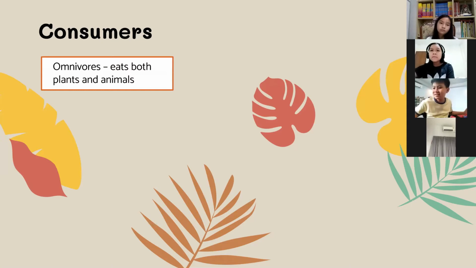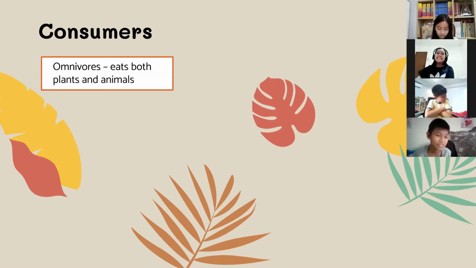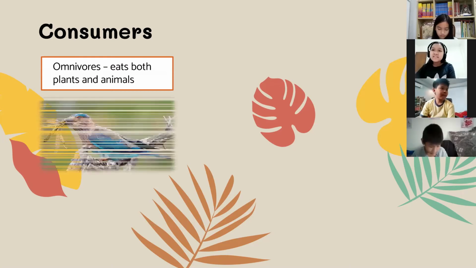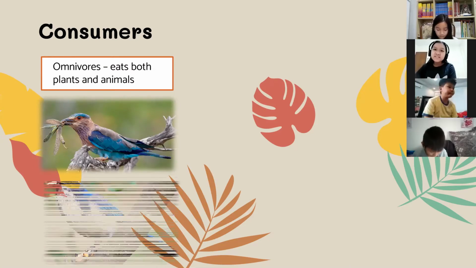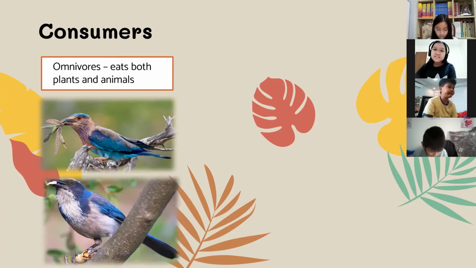Example. Humans. Very good. Very good example. Humans. What else? Do you have any other example? Here's one example. Birds. Birds, sometimes they eat insects or worms. Sometimes they eat seeds. Okay? This is a good example of omnivores, birds.